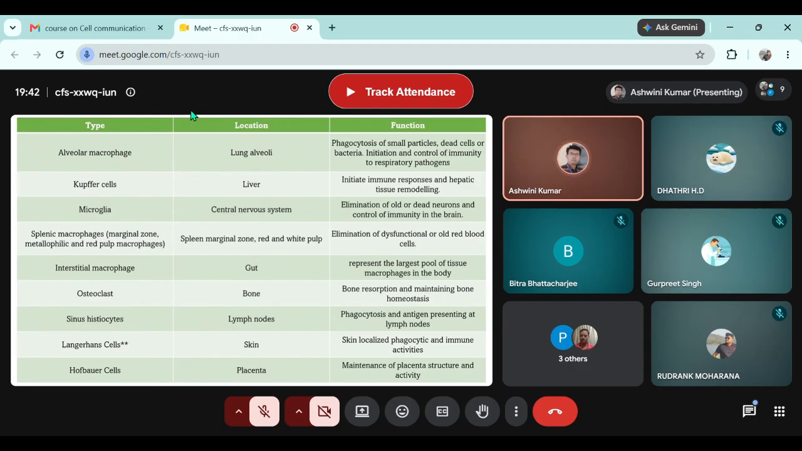Can anyone tell me? Though it's written. So it controls the overproduction of bone cells. Okay.